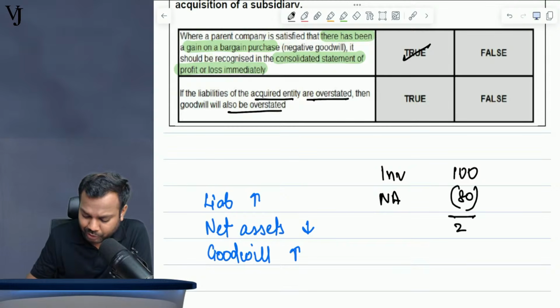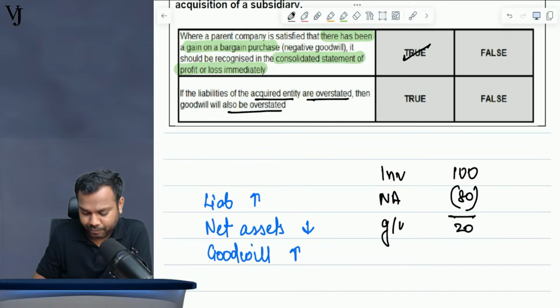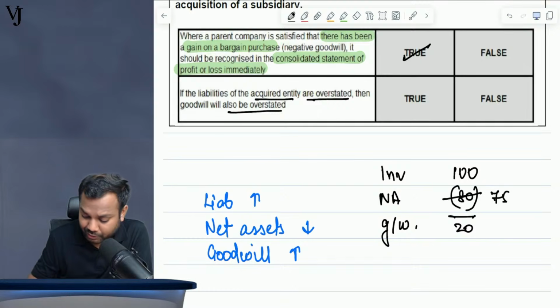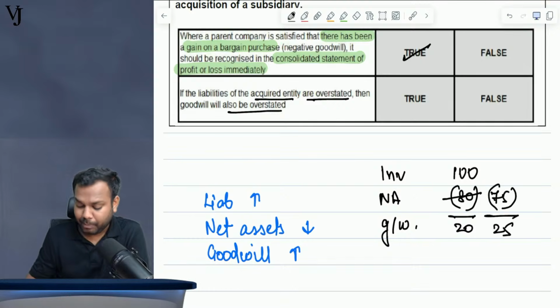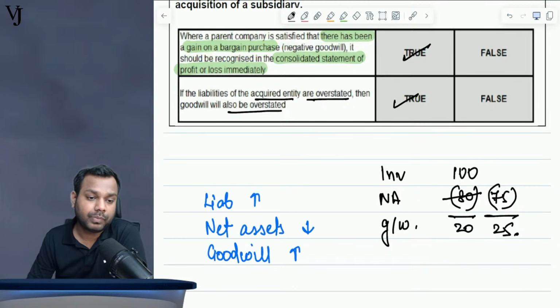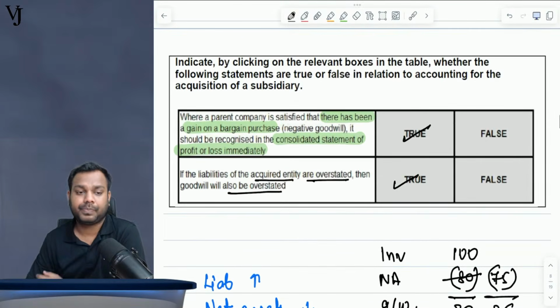So goodwill comes to 20. Now, if the liabilities are overstated, net assets will be understated. Let's suppose the net assets become 75. Then goodwill becomes 25. Means if the net assets is less, goodwill is more. So this is also true. Is that clear, everyone? Is this question clear to everyone?